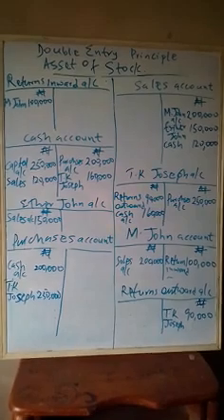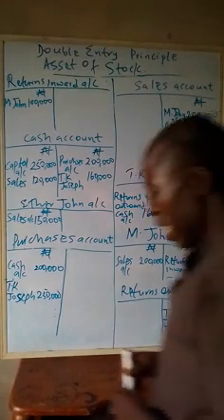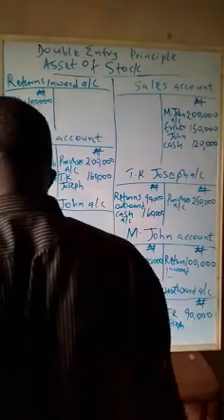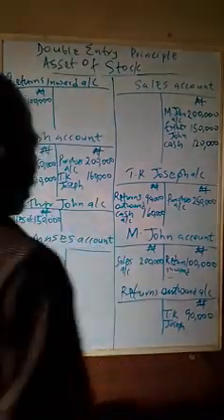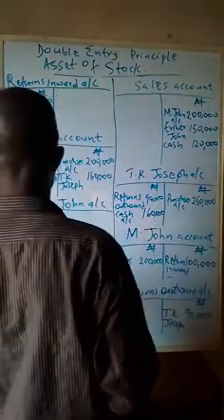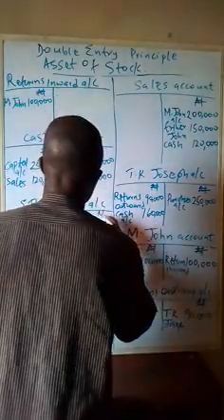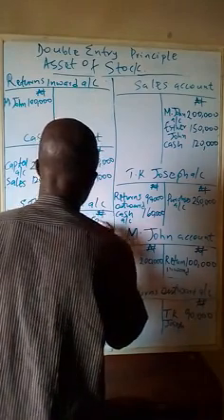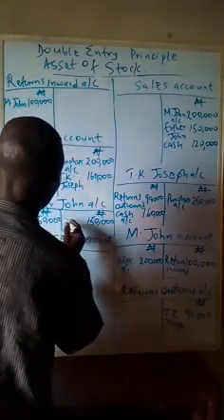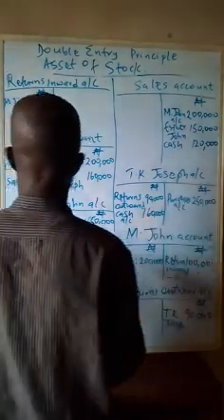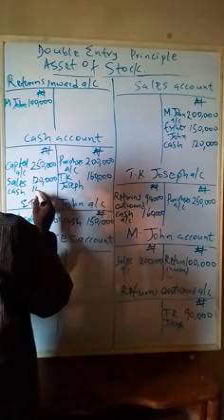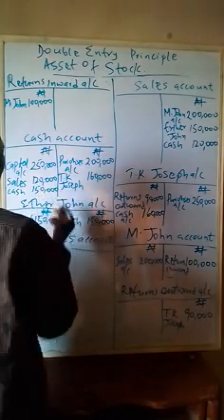The next is the last but not the least: Esther John paid us our account in cash. Where is Esther John? Esther John bought goods worth 150 from us, and she paid us in cash. The corresponding entry here is cash. That means cash is receiving. Cash account, 150,000 naira.